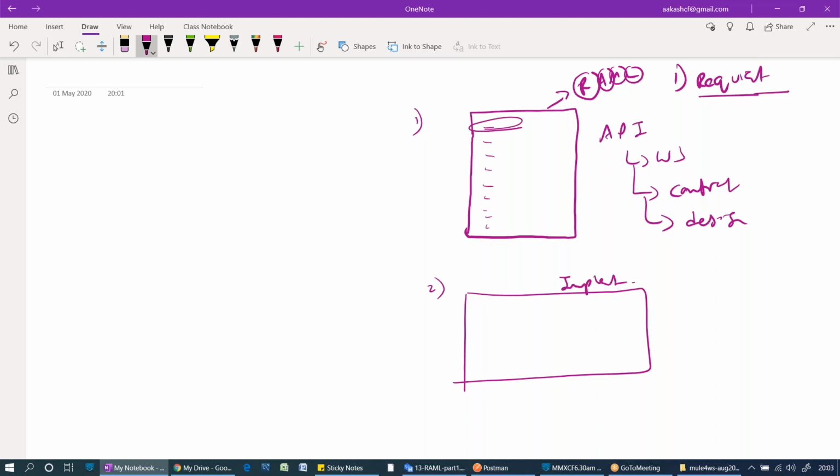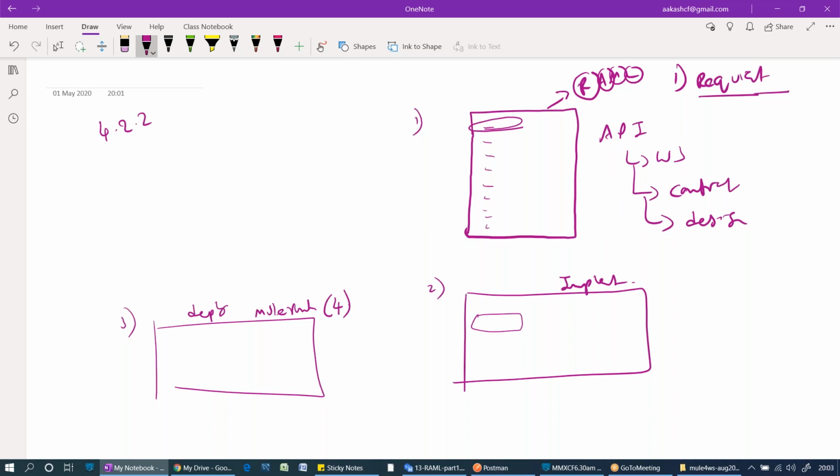As per the design, for every design, we are going to write a code implementation. Once the implementation is done, we are going to deploy. Where are we going to deploy? Some server, some runtime is required to deploy your Mule application. Mule has given a tool called Mule Runtime. The version right now we are using is 4, that's why you call it Mule 4. That is the latest version. Right now the very latest version is 4.2.2. 4.2.2 is the latest version of the runtime.